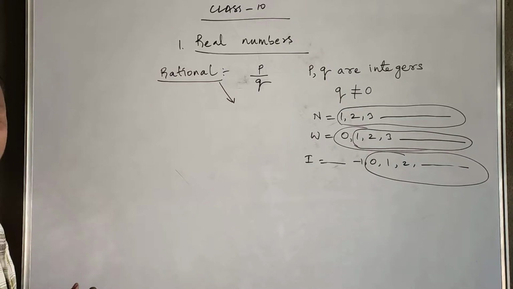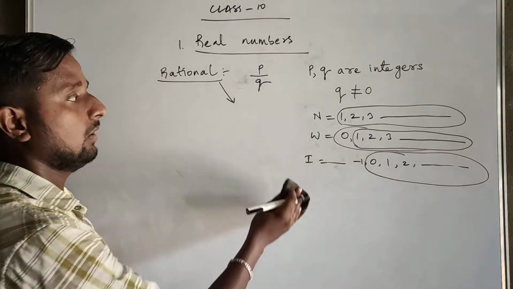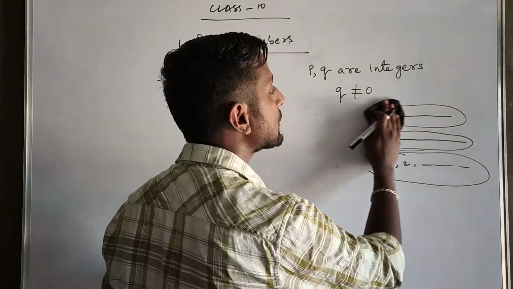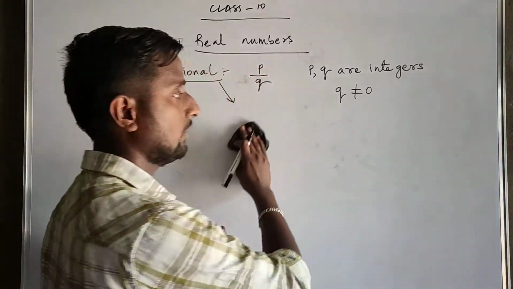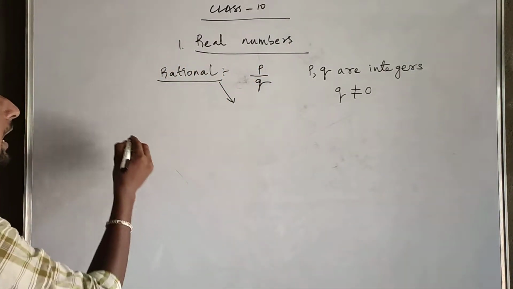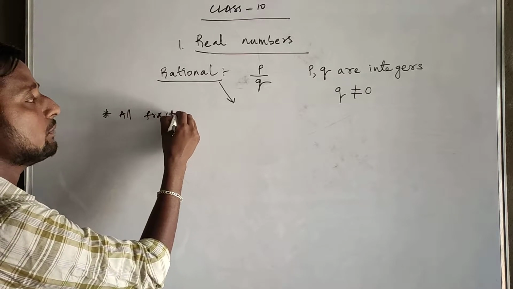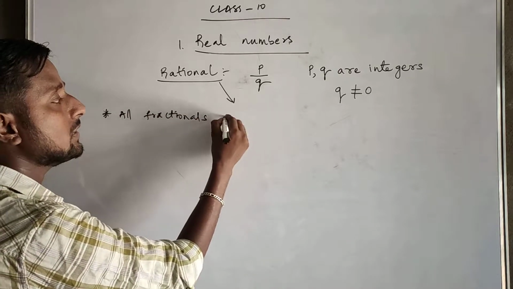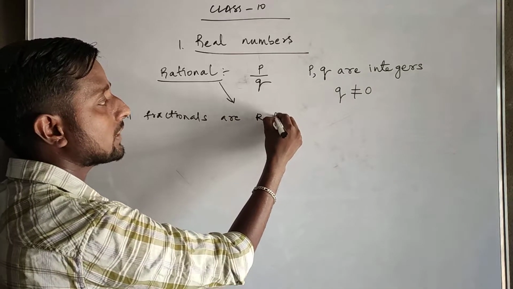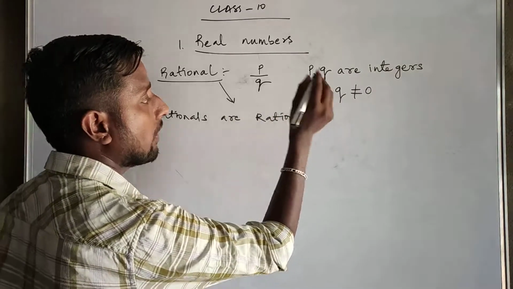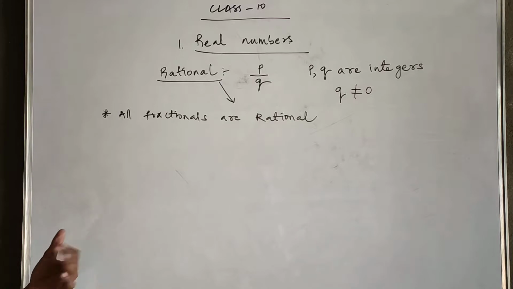What kind of numbers come under rational numbers? We'll see. First, I'll write all fractional numbers. Fractionals are rationals. Okay, let us see some examples.